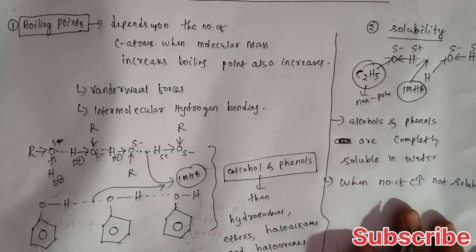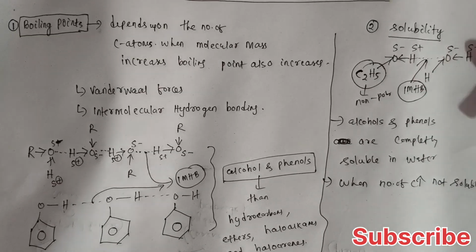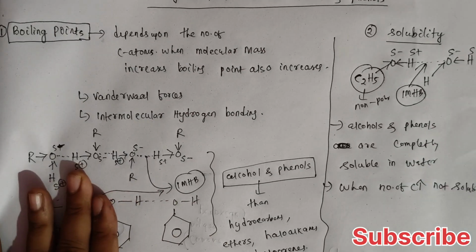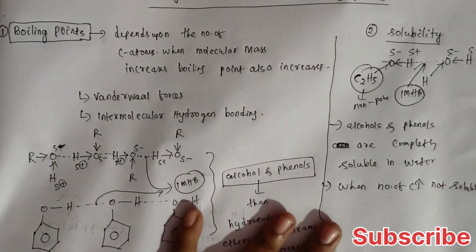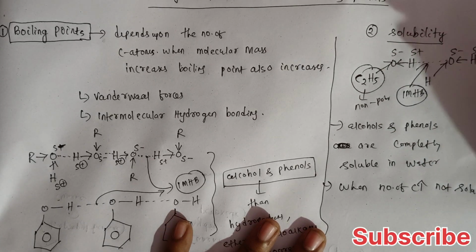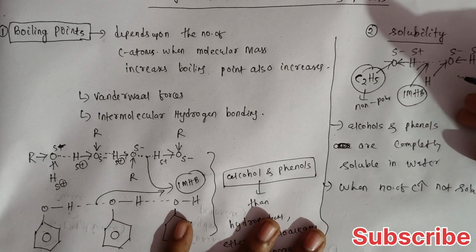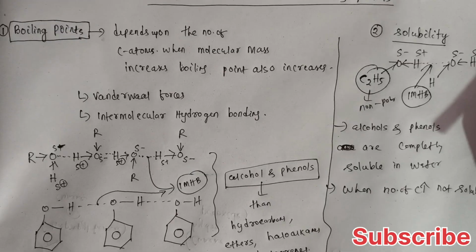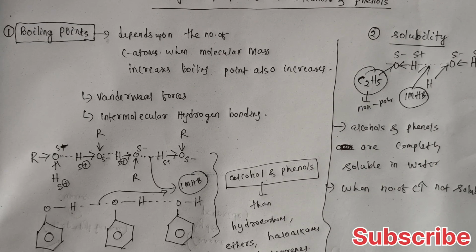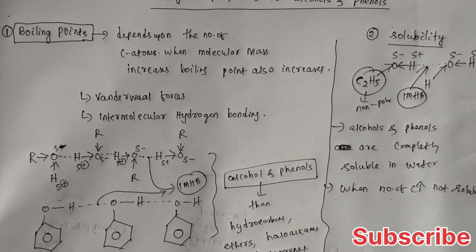By increasing the alkyl group, or the number of carbon atoms in the alkyl group, these alcohols are normally insoluble in water. I hope it is clear to all of you. This is all about the physical properties of alcohols. Okay, thank you everyone.